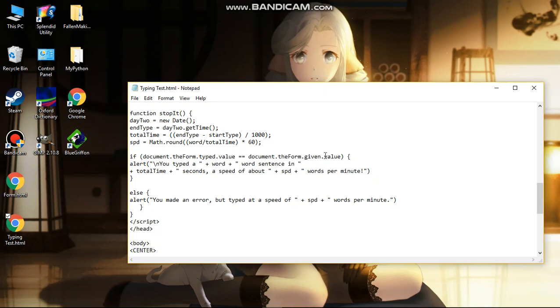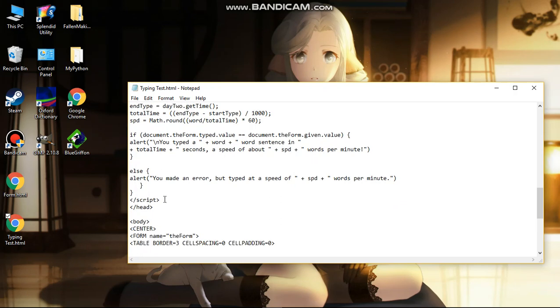and if it's equivalent to the value that has been given by the system itself, and if they are equal, then the message will pop up like this. You typed a number of words, word sentence, in the total time, seconds, at a speed of about speed. So the speed is from here, and the time is here. This will give you the result of your typing test. If these two are not equivalent, then a message like this will pop up. And that's the end of the script.